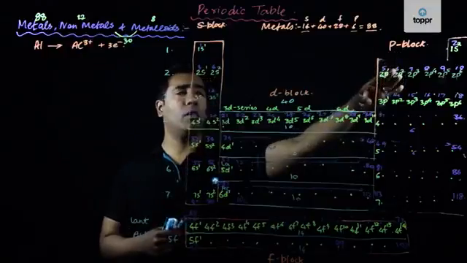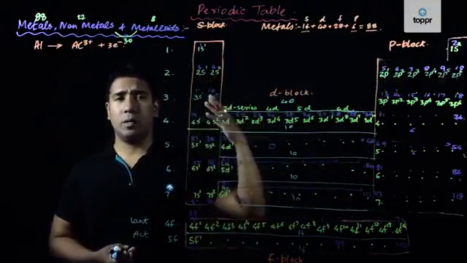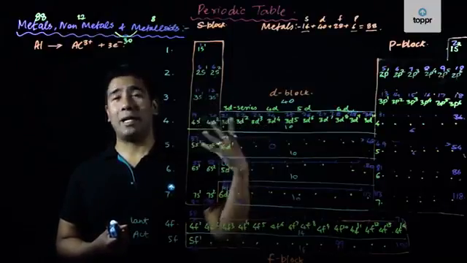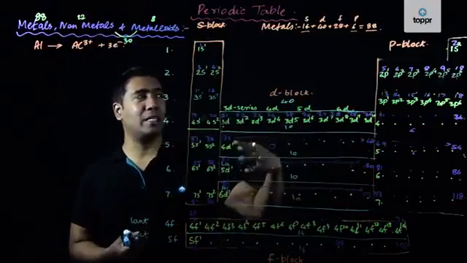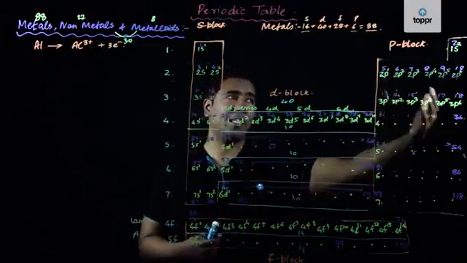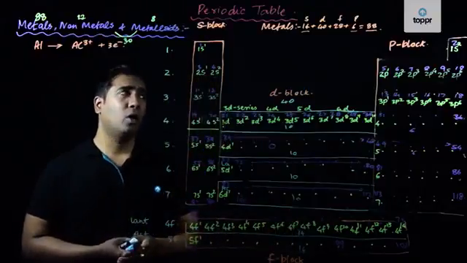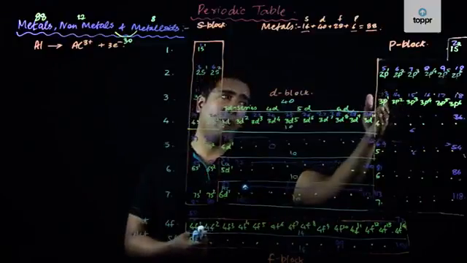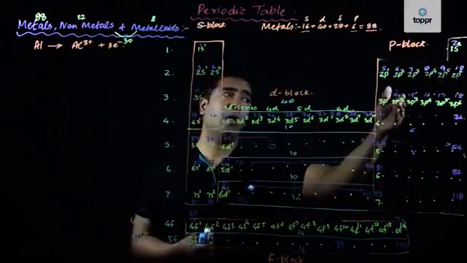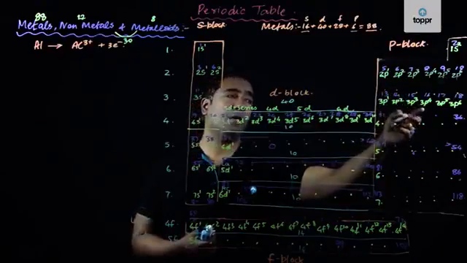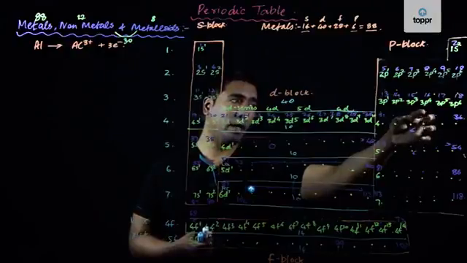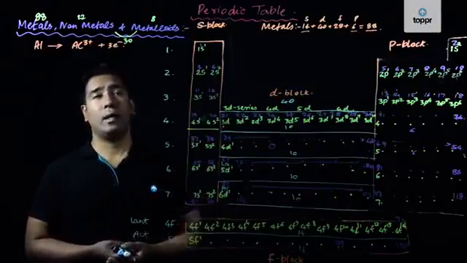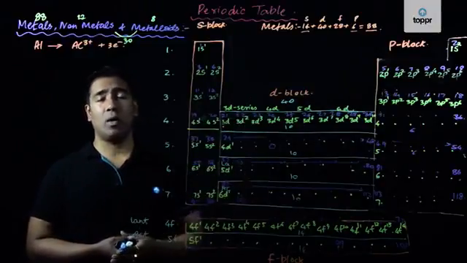Then we have group 14 of the periodic table, which will primarily be metalloids, having characteristics of both metals and the non-metals present on the right hand side of the metalloids. If we consider the third period, after aluminium we have silicon, which is a metalloid. After silicon we have phosphorus, then sulfur, then chlorine. All these will be non-metals.